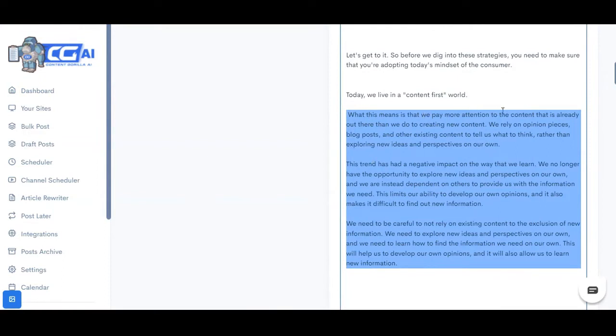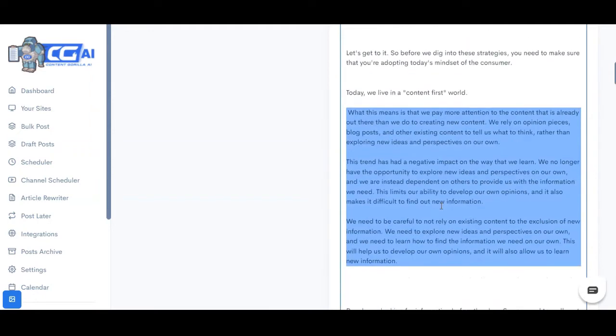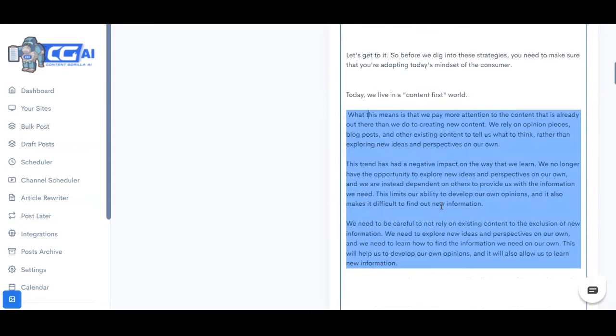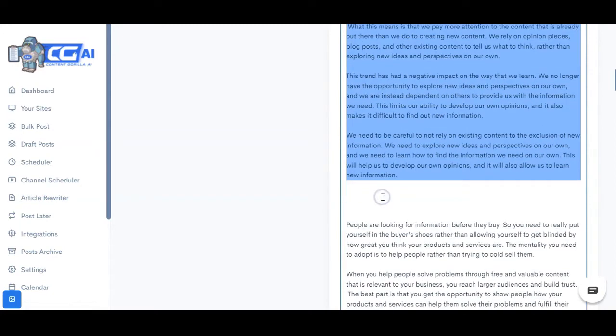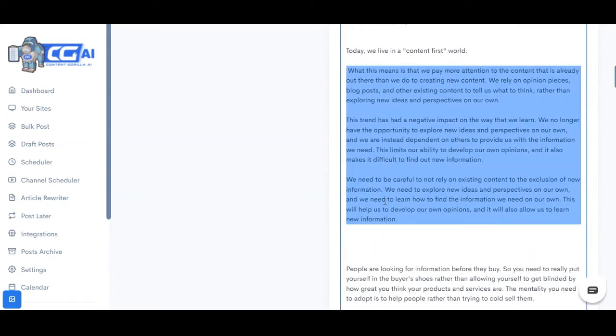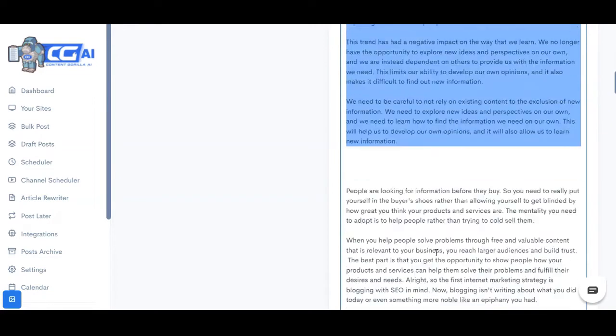What this means is that we pay more attention to the content that is already out there than we do to creating new content. We rely on opinions, research, and that. And as you can see, the quality here is absolutely amazing. Like, this is exactly how a human would write it. And the reason this engine is so smart is because it has consumed 10% of the entire internet, right? So it's very smart. And this is not an if-then statement. This is true artificial intelligence.